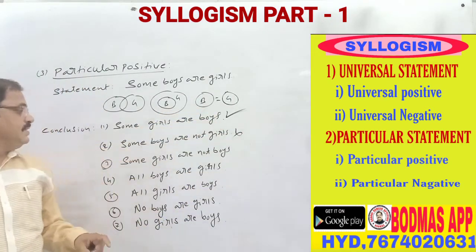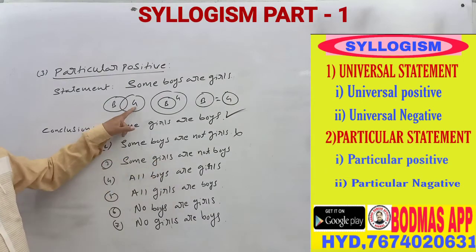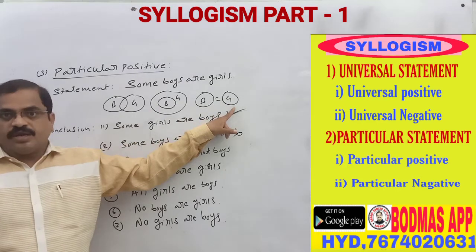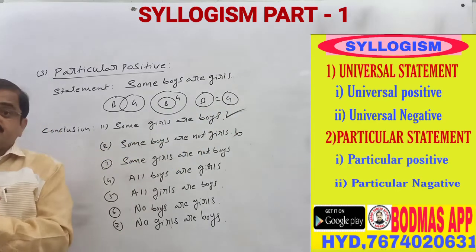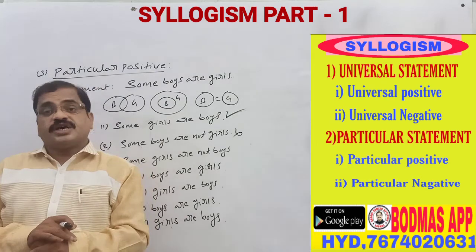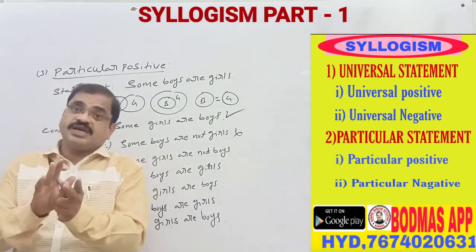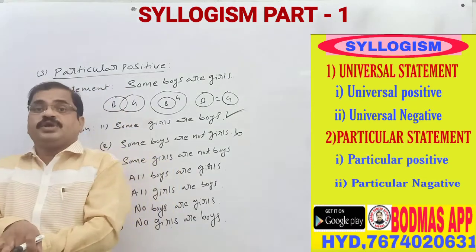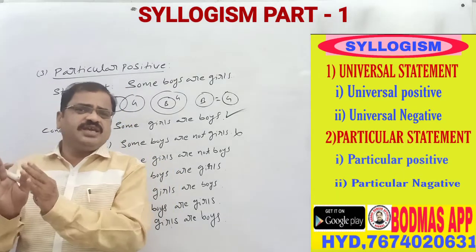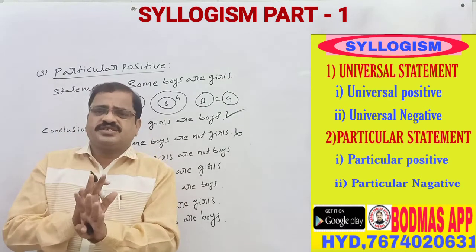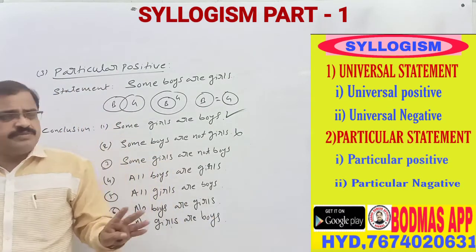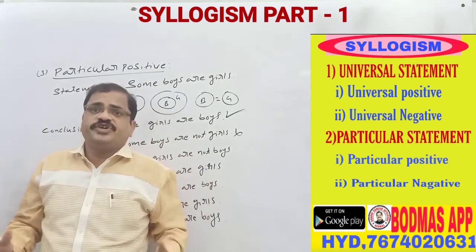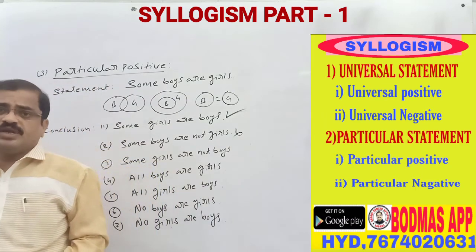The same way, some girls are not boys: here it is wrong. From the positive statement, one more rule: all plus all gives all, all plus some gives some only. Some plus no gives no only. You can remember it like this, that is the A, E, I, O method. But nothing is necessary: A, E, I, O, syllogism, Venn diagrams are not necessary. After you get confidence, you can decide the answer just by watching.